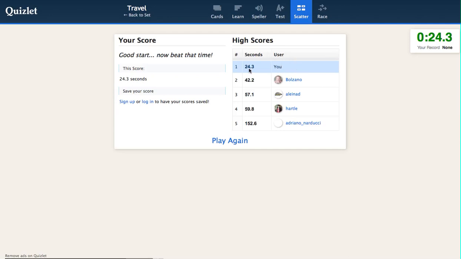If you want your score to stay up here forever, then you have to sign in. You have to have an account. You can see these are people who've done this before. It tells me my score is very good.